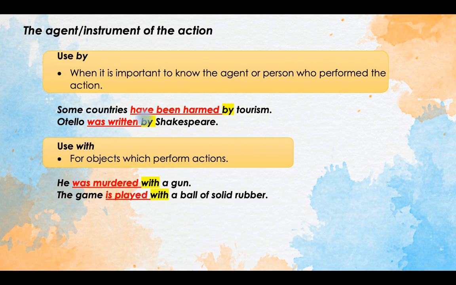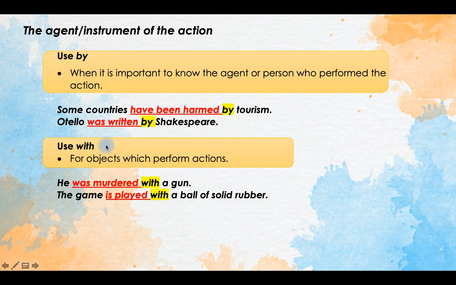Yeah, when we want to speak about the author, when the author of the play or book is important, when we want to mention the agent, the author of the action, or of the art object.